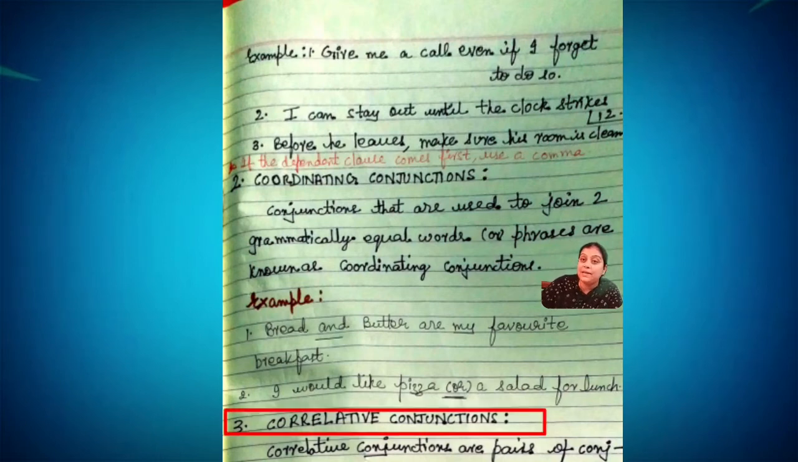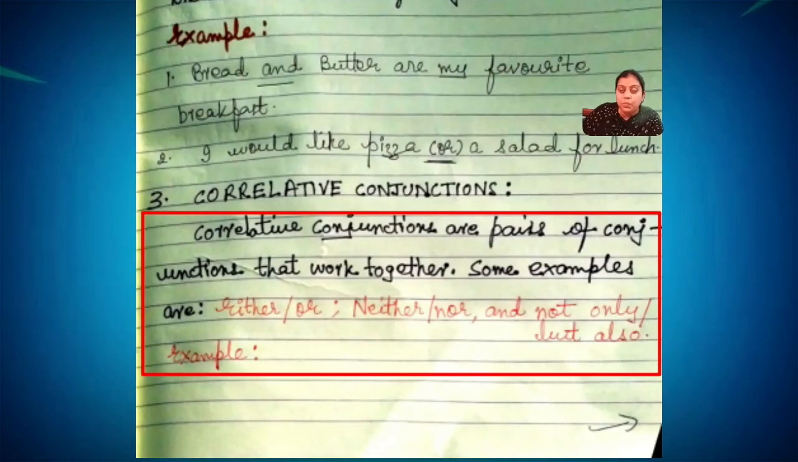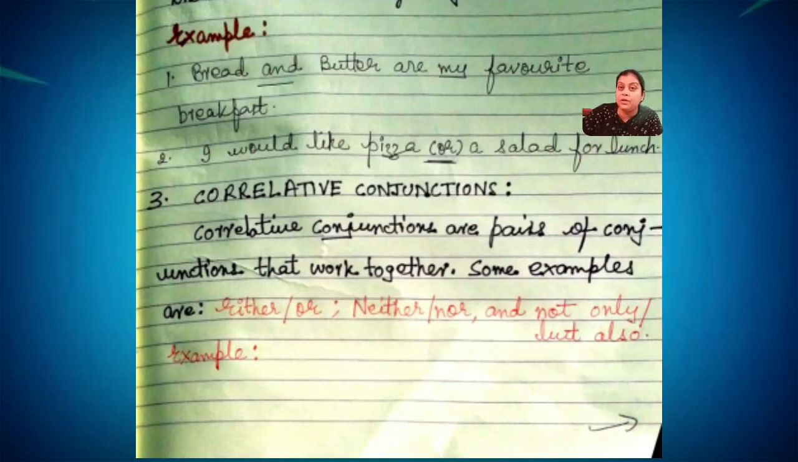Now come to correlative conjunctions. The third and the last one is a correlative conjunction. Look at this. Correlative conjunctions are pairs of conjunctions that work together. You might have seen while speaking, while reading, while writing. Some examples are either or, neither nor, not only but also. We keep on speaking this type of sentences. These types of sentences are called correlative sentences, right?